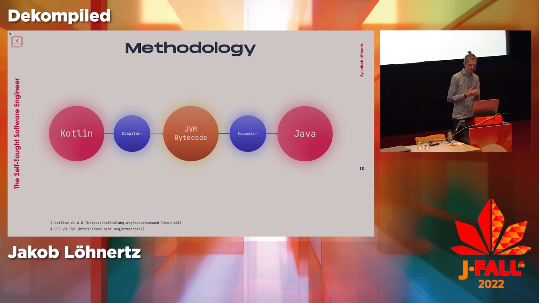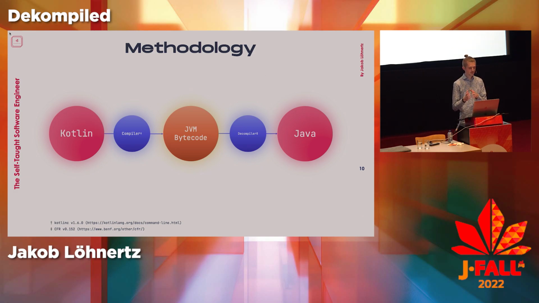This gets us the JVM bytecode. And as I said, it's a bit tedious to analyze, but JVM bytecode is very, very similar to Java in many regards. So I thought, there are a lot of decompilers out there. I'm sure most of you have used one. Most IDEs ship with one, or you can install it, to get from JVM bytecode back to Java, for instance, to look at how a library is implemented without having the source sets available. I played around with a few of them, and the one I settled on in the end is CFR version 0.152, which yielded the best results.